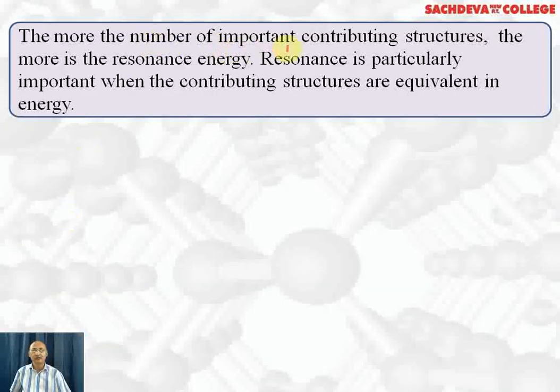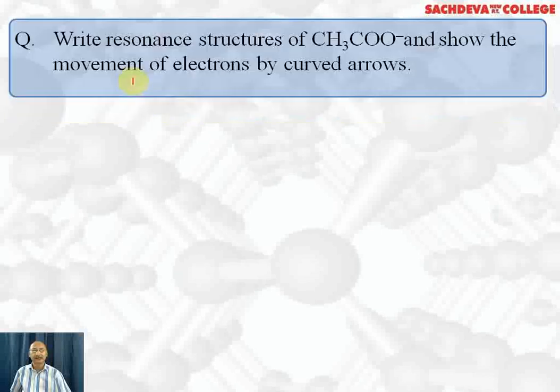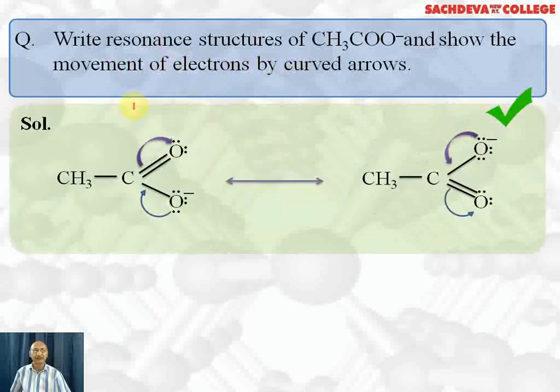The more the number of important contributing resonating structures, the more will be the resonance energy. Resonance is particularly important when contributory structures are equivalent in energy. Let's take up examples. Let's write the resonating structure of acetate ion and show the movement of electrons by curved arrowheads.